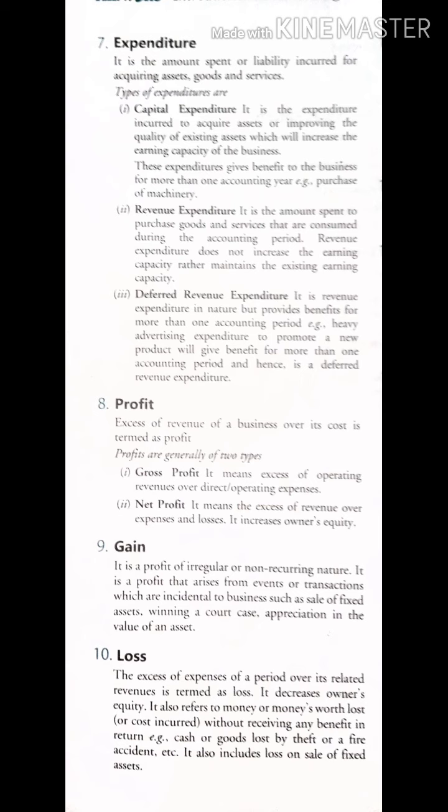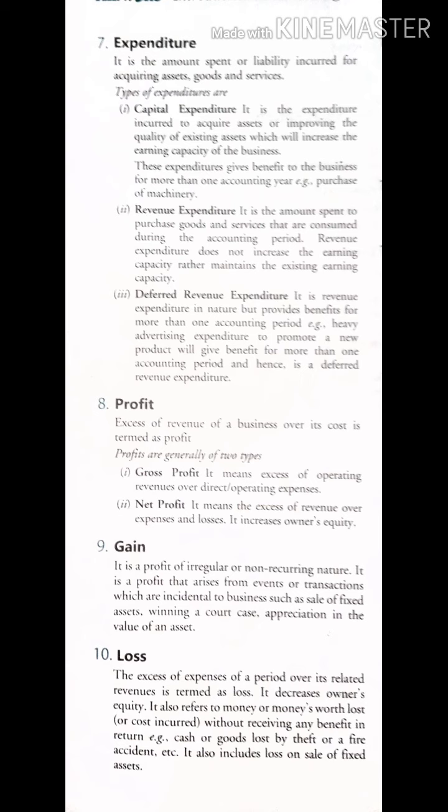Now, how many types of profit are there? 2 types. Gross profit means excess of operating revenue over direct operating expenses. When we go for accountancy, you will understand that we make 2 types of account. One is direct expenditure, which means the expenditure we incur directly in production.